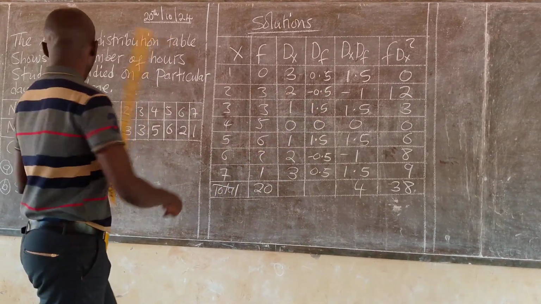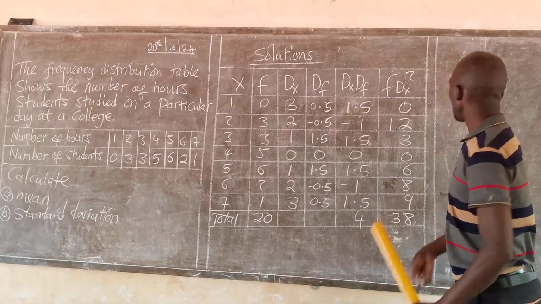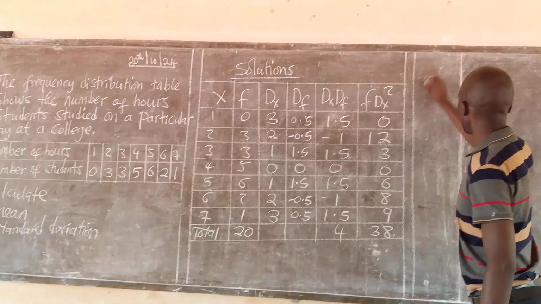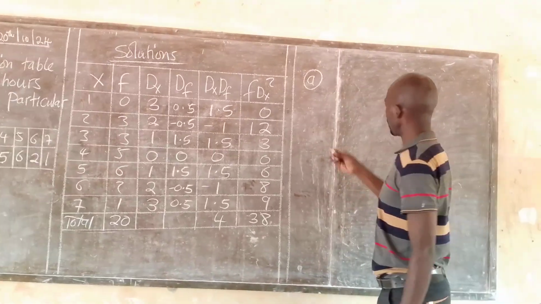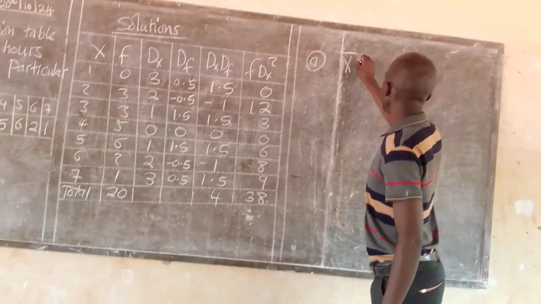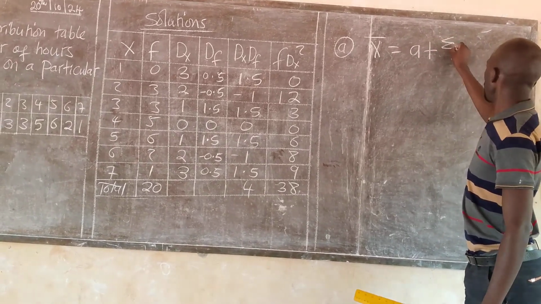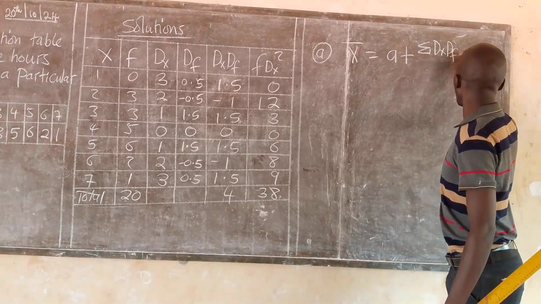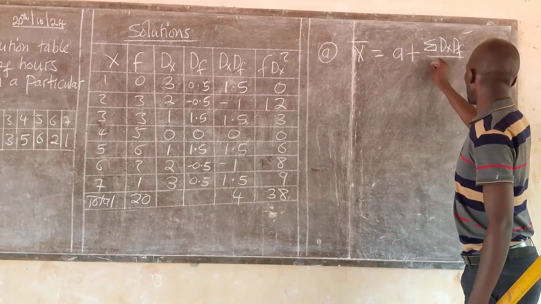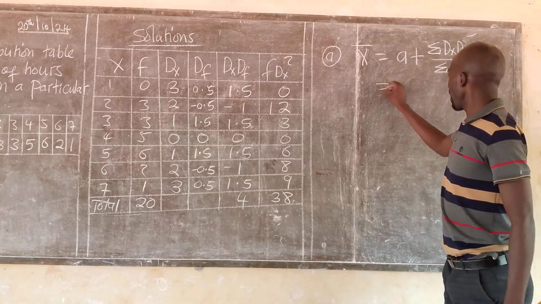So now, first question, we are calculating the mean, and the formula that I invented, I created for calculating the mean. So mean is equal to A plus the summation of dx df divided by summation of f. Now what is A?